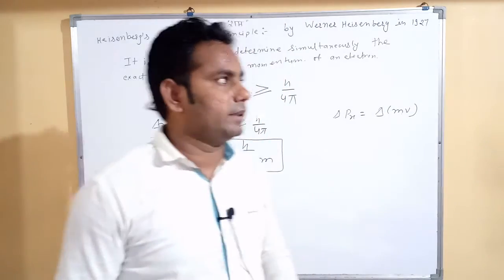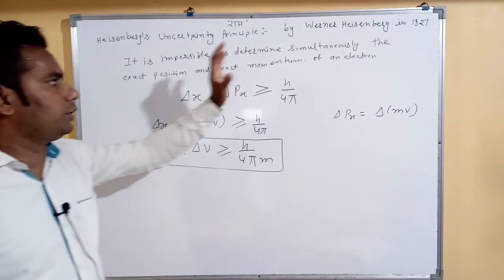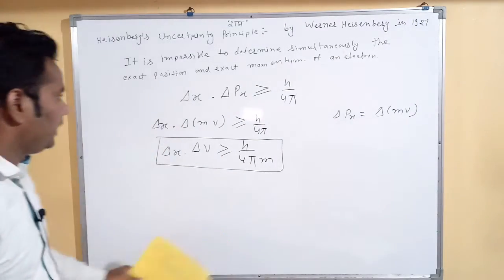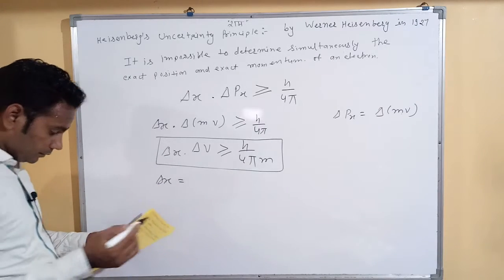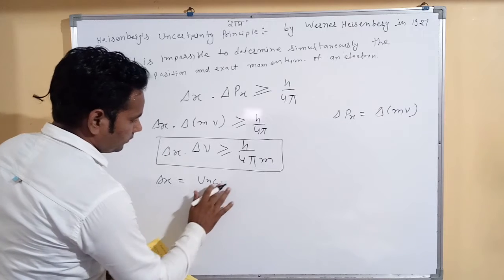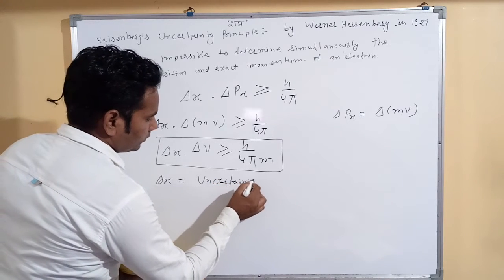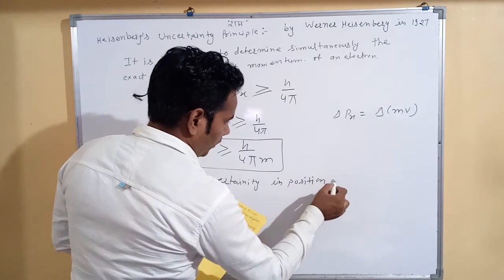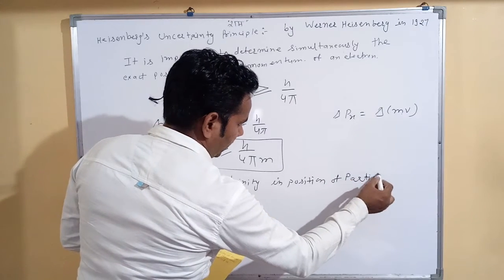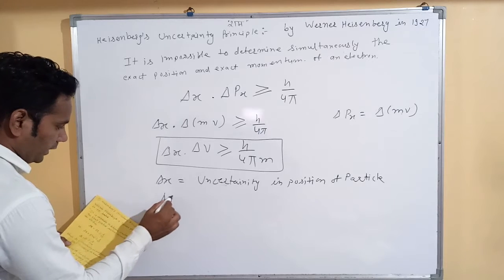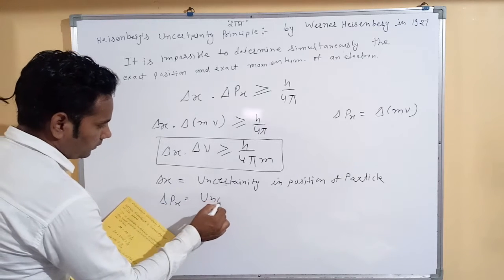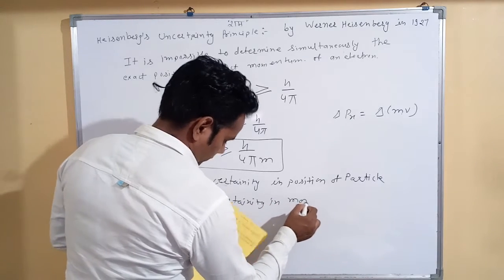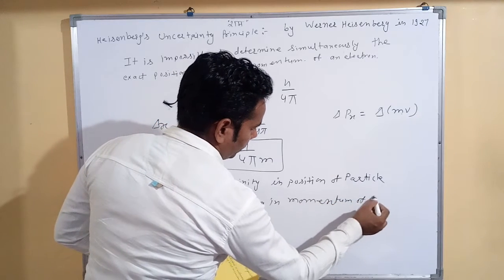The Heisenberg uncertainty principle is that it is impossible to determine simultaneously the exact position and exact momentum of an electron, where del x is the uncertainty in position of the particle, and del px is the uncertainty in momentum of the particle.